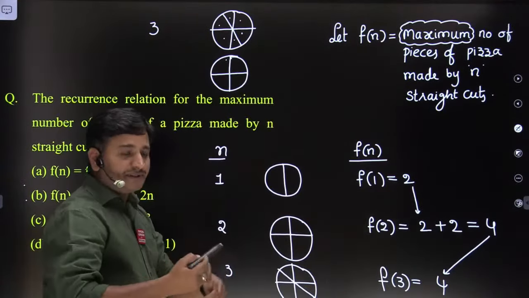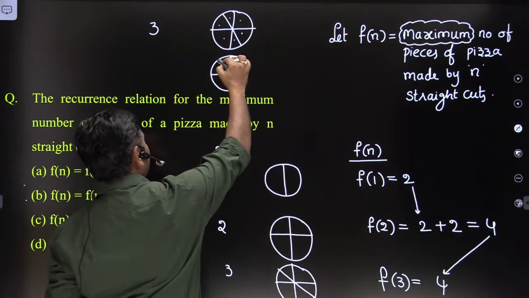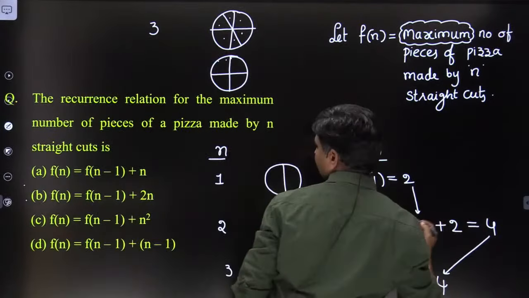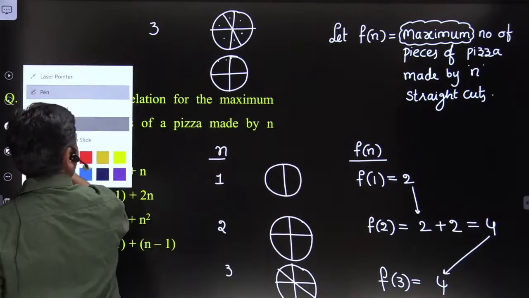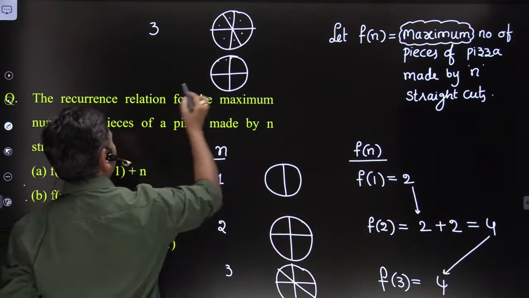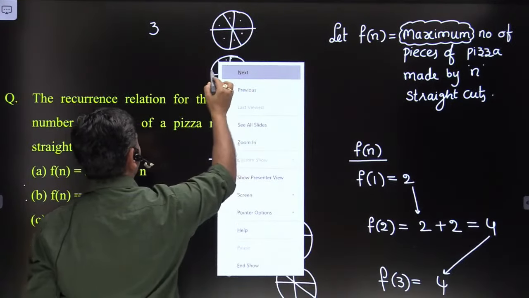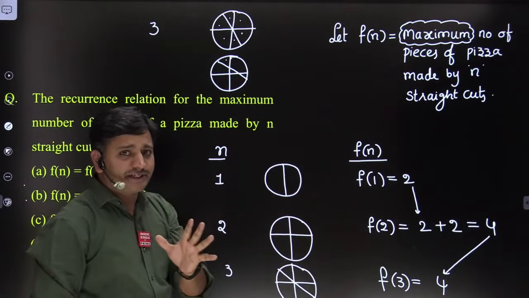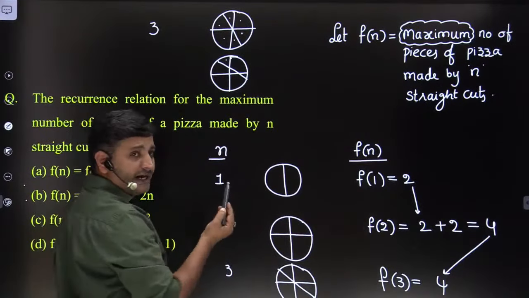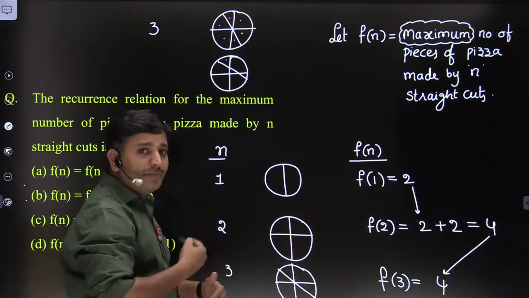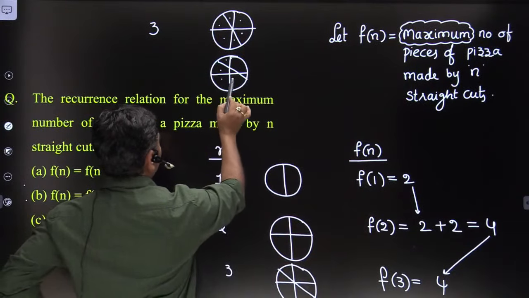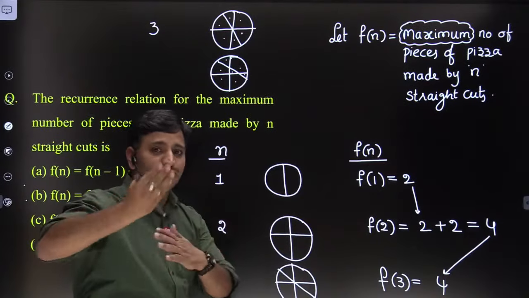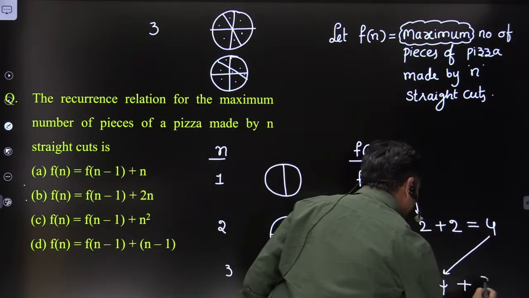Now as a result of performing the third straight cut, observe here, I am performing the third straight cut. Like this, third straight cut. As a result of performing the third straight cut, how many extra pieces are added, friends? Earlier we had 4 pieces. Now see, 1, 2, 3, 4, 5, 6, 7 pieces. It means earlier we had 4 pieces, and 3 more pieces were added. That is plus 3.